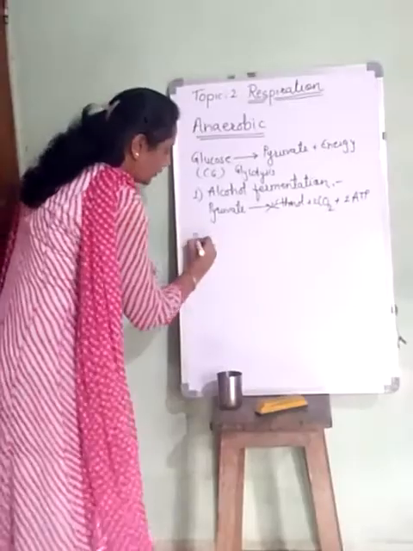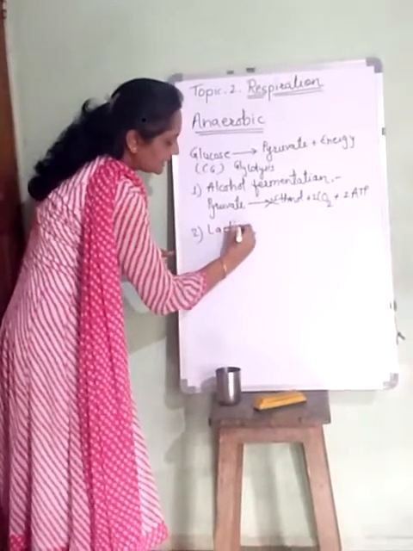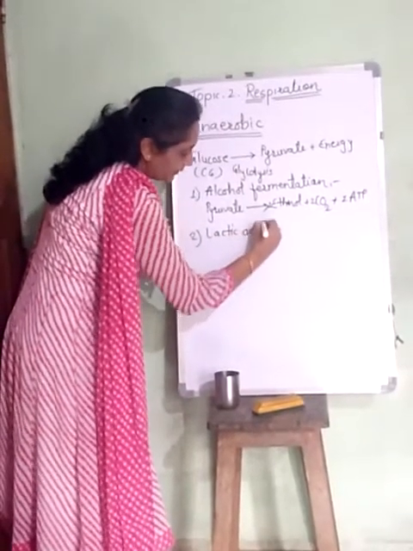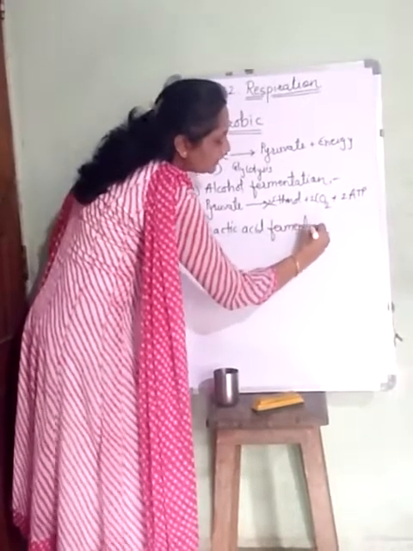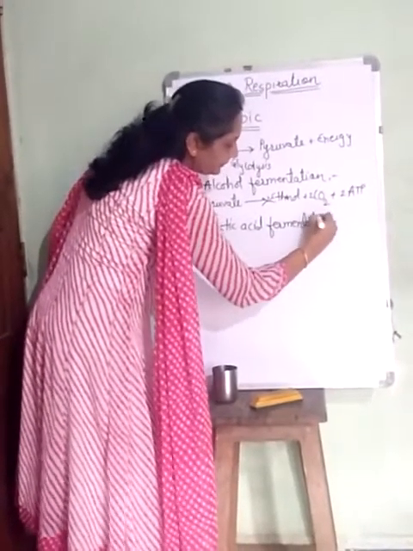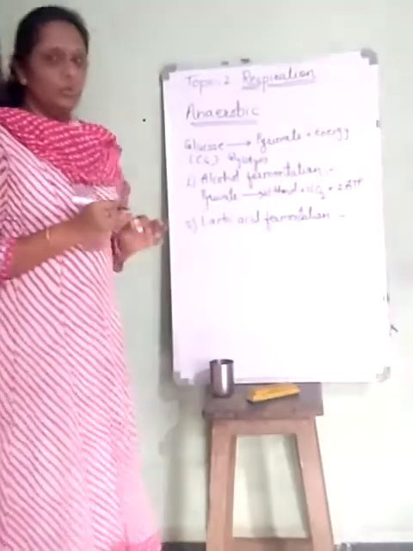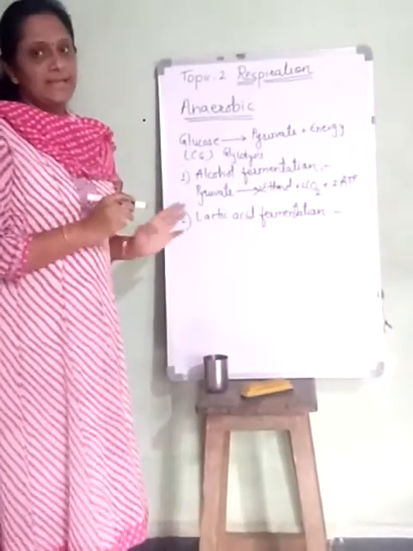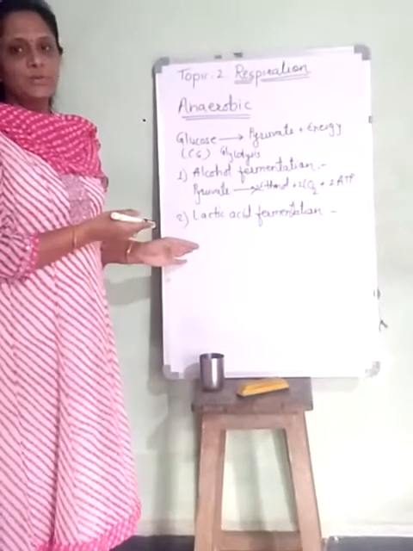The second type of anaerobic respiration is called lactic acid fermentation. In lactic acid fermentation, as you know, the end product is lactic acid here. Carbon dioxide is not produced during this process.